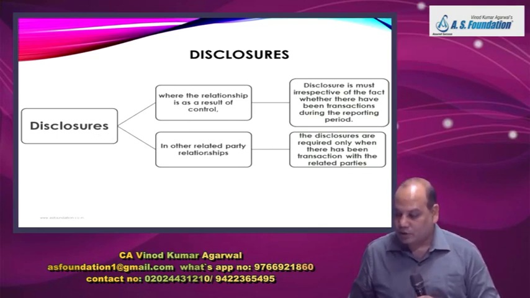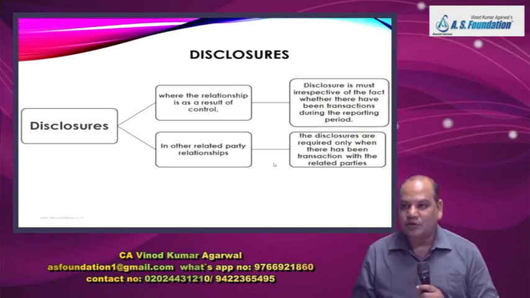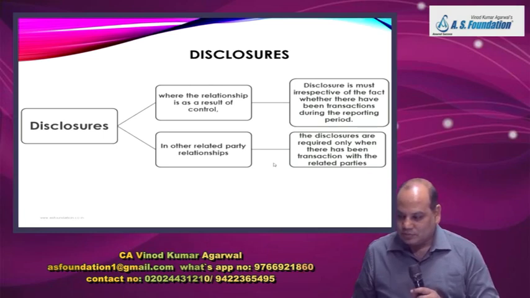Disclosure requirement for other related party relationships will come only when there are transactions in the related party relationship. No transaction, bye. This standard is not applicable.